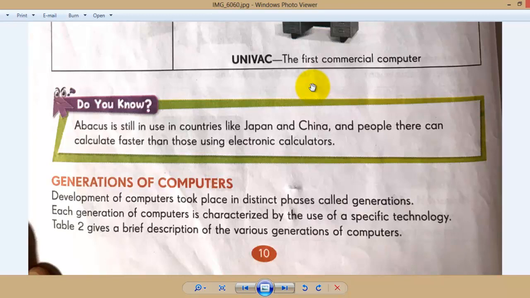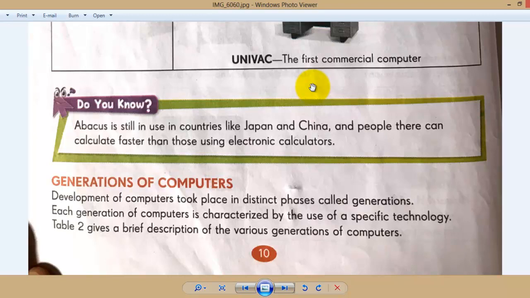Now, the next topic is generation of computers. Development of computers took place in distinct phases called generations. Why is it called a generation of computers? Because after the development of a new technology, the one which we use in the computer, it is called a generation. When we develop a new technology, then it will be called another generation. Like that, there are several generations divided in computer history. Now we are going to learn that one.